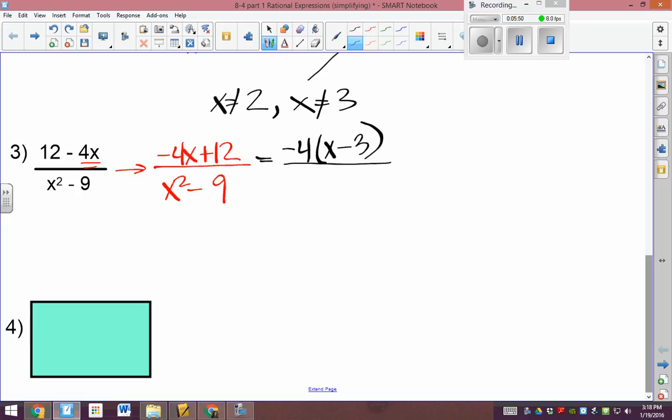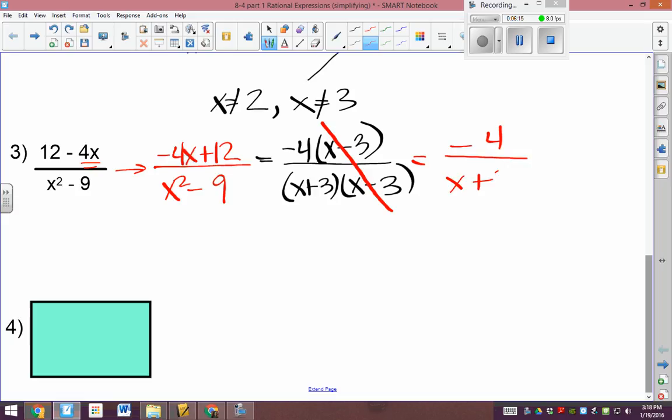Now the bottom, that looks like a special case quadratic, and it's a fancy one. Difference of two squares, yep. So x plus 3, x minus 3. Now right here, if we hadn't taken that negative 4 out and hadn't switched them around, we would have had negative 3 plus x, and you might not have recognized that that still cancels. So the final answer for the rational expression is negative 4 over x plus 3.